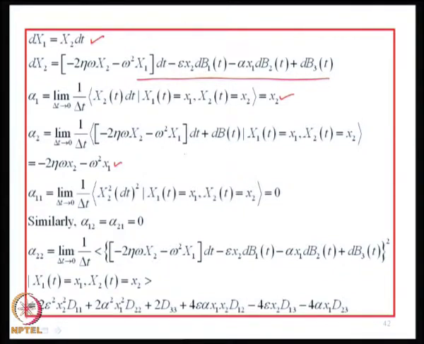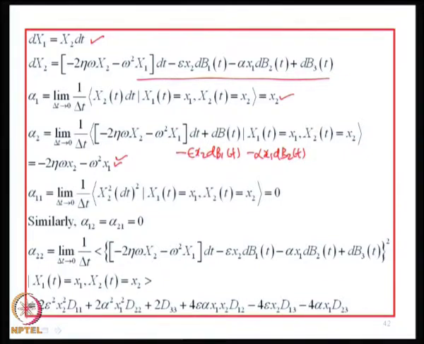So, here we have to add dB1 t minus alpha x1 dB2 t and their mean values are all 0, therefore, it would still be this. Alpha 1 1 would again be 0, similarly alpha 1 2 and alpha 2 1 will be 0, but alpha 2 2 will now be expected value of square of this conditioned on the initial x1 of t is x1, x2 of t is x2.